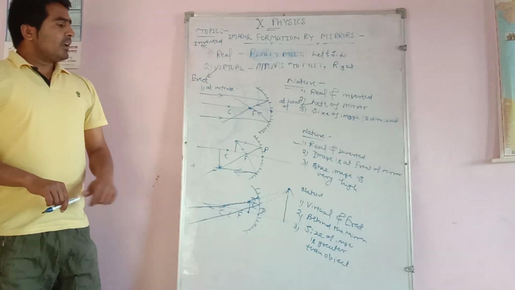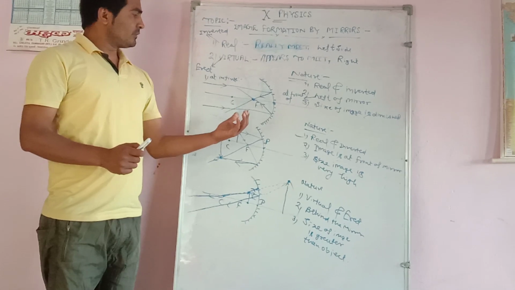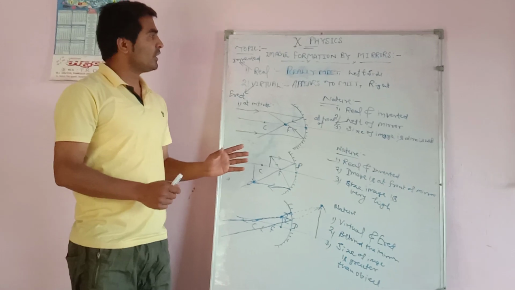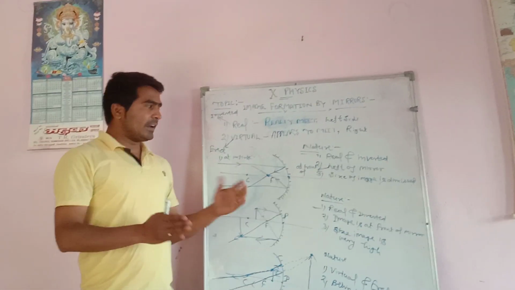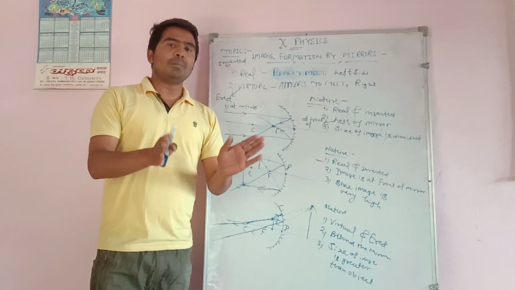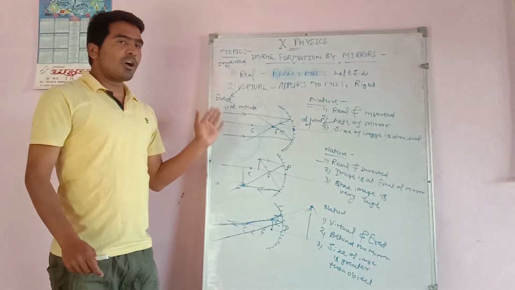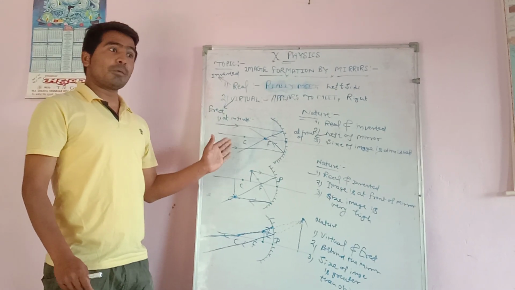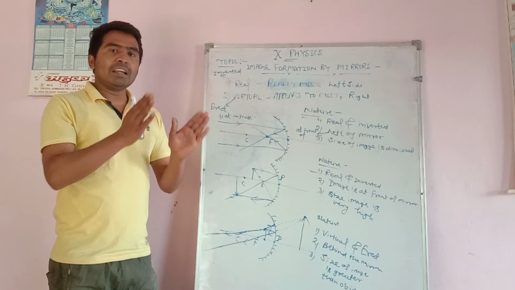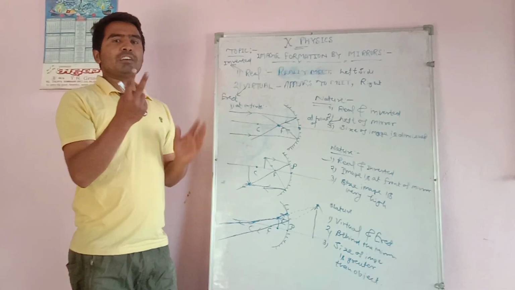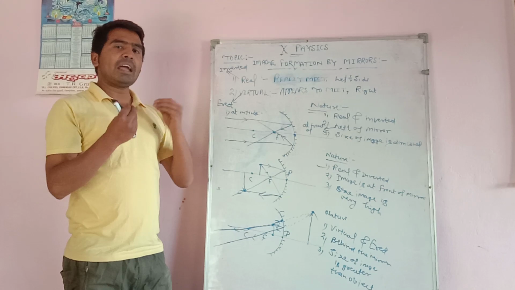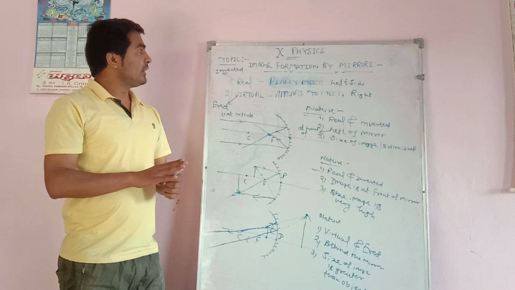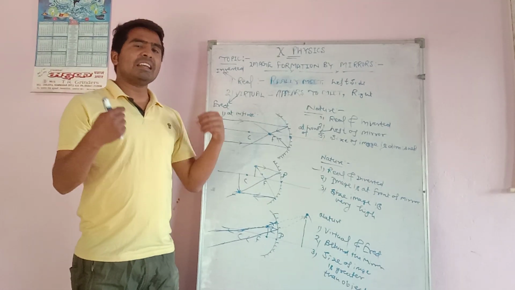Dear students, these are various conditions of the image formed by concave and convex mirrors. You have to learn about it, and you have to try in your copies how the image is formed when the object is at infinity, center of curvature, focus, between center of curvature and focus, and between P and F. In the case of a convex mirror, there are only two positions: first at infinity and second at any point. With the help of these image formations, the numericals of the chapter we can easily calculate.